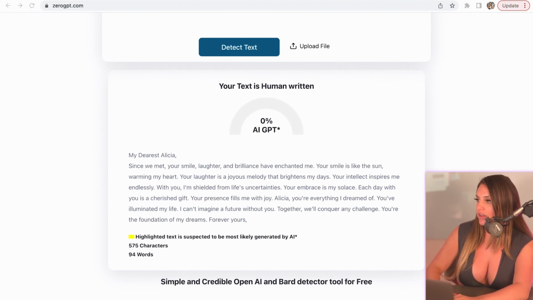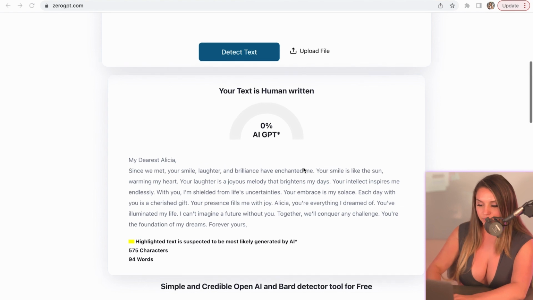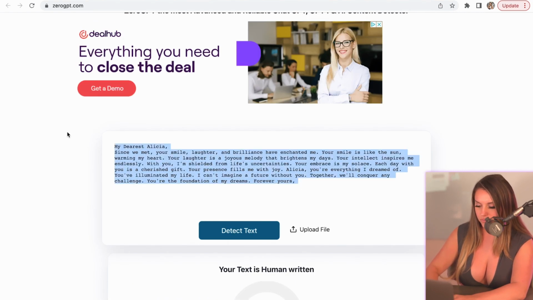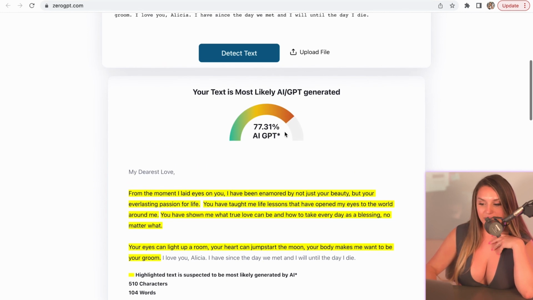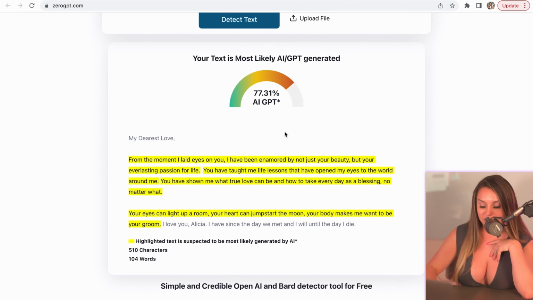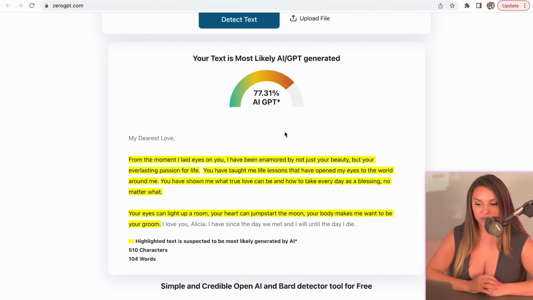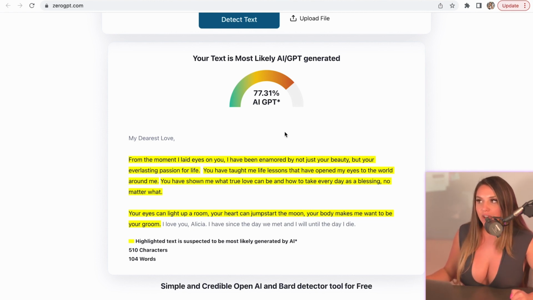But let's try another one that I was given. Yikes. Okay, so this one, your text is most likely AI GPT generated, and it is saying 77.31%. So this guy tried to fool me, guys. He gave me a love letter that he used ChatGPT for.